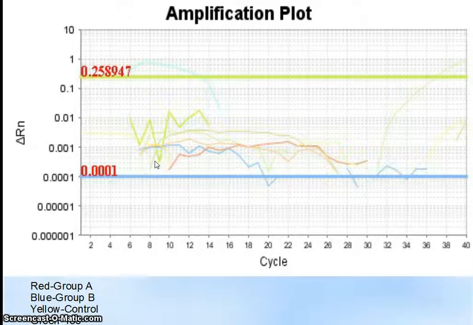Then our 5% B, the green yellow here. Our 10% here, A, and here, B. Then we have our 0% control here, and then we have our 18S control here.